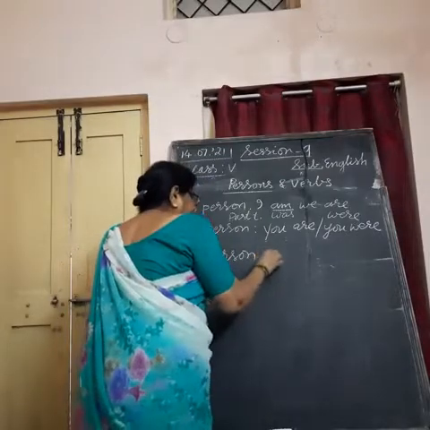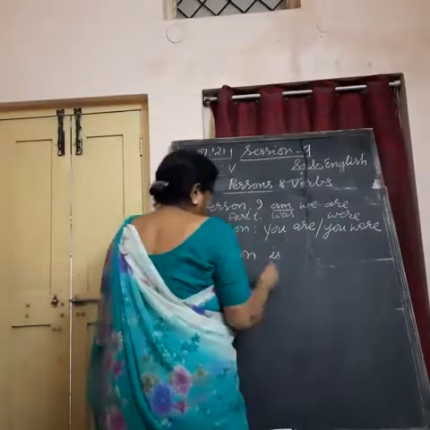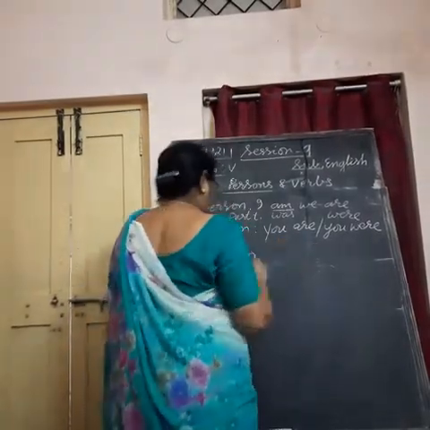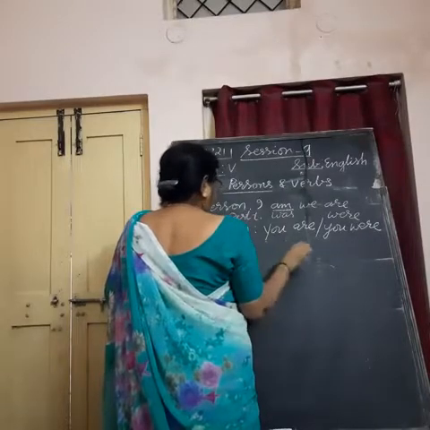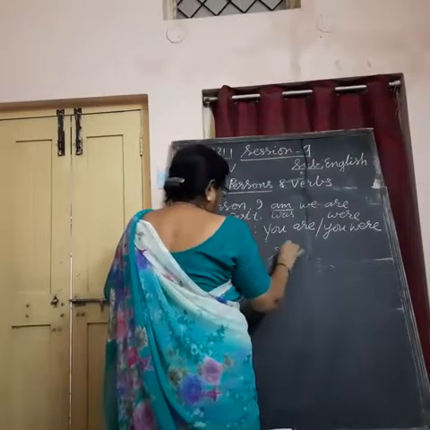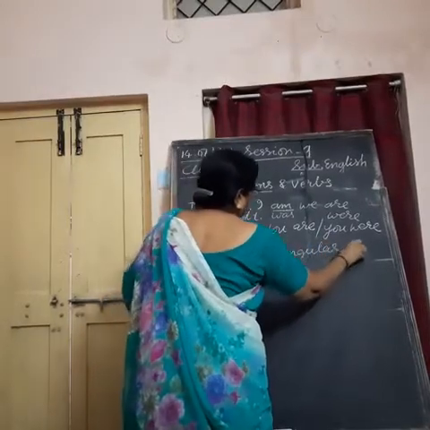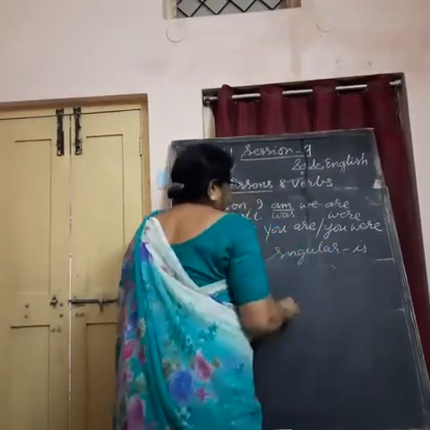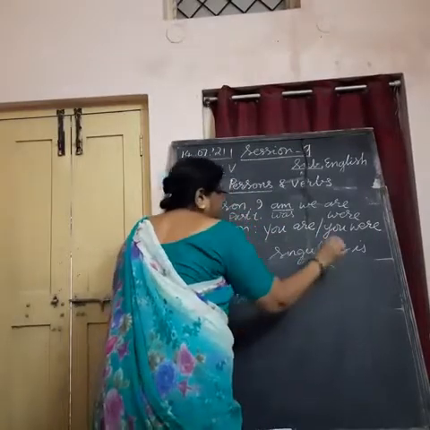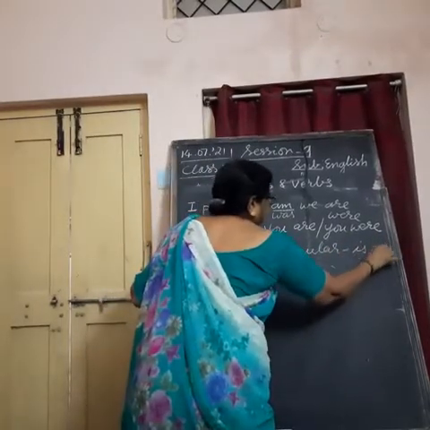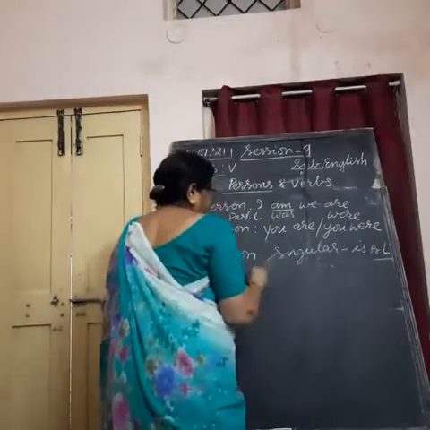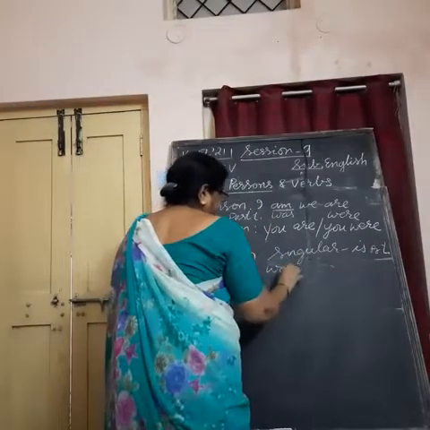Third person, he is singular. In singular form, first person, third person, present tense form is. For past tense, was.